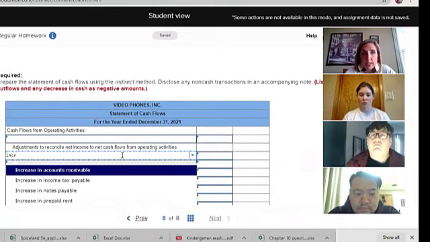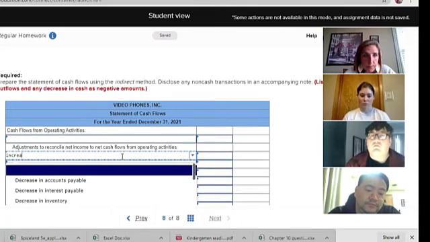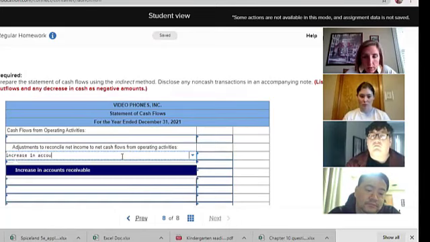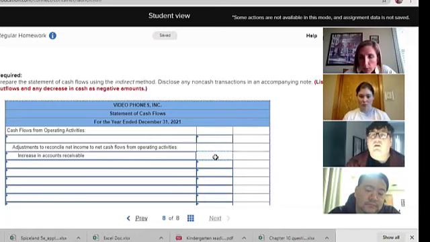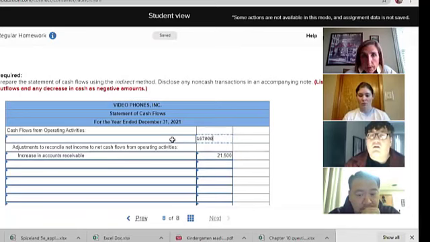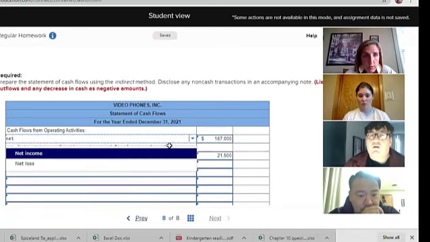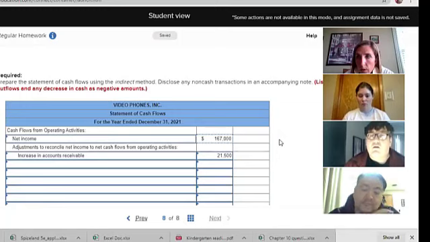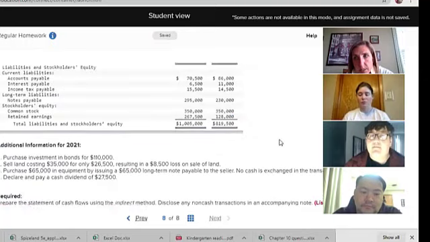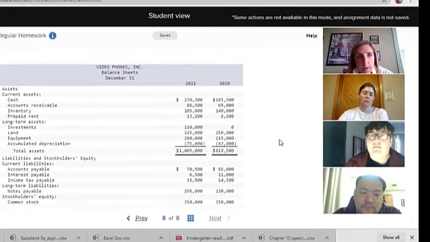Remember, increase in your accounts receivables. Oh, nuts. There we go. I said it was 21.5, but that's only if you had started from your net income. Remember, my net income was up there 170 or 167, I think. So that's why I say this one's more time consuming, but it's all still the same, like you were saying, Stephen.